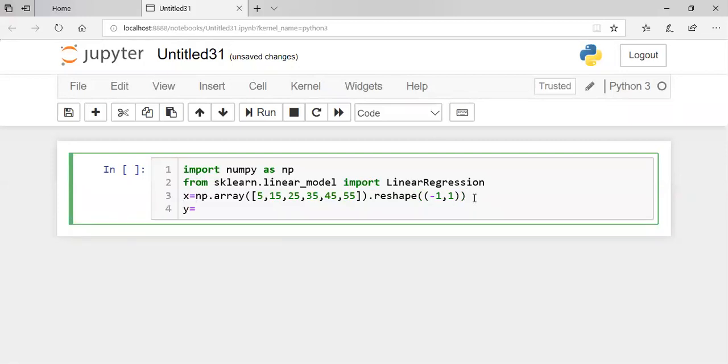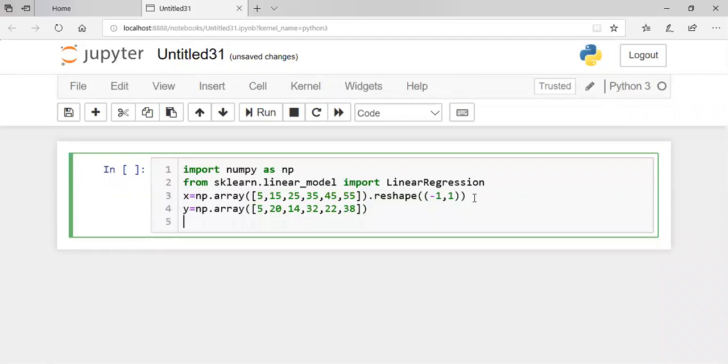Then I have to provide output as well. Randomly taking values. So let us see the output. What is the input and what is the output?